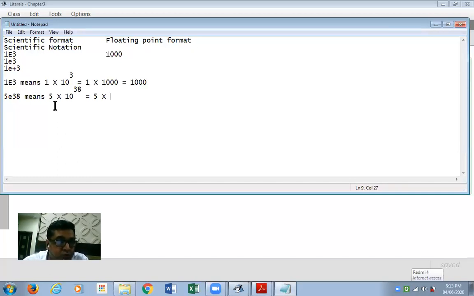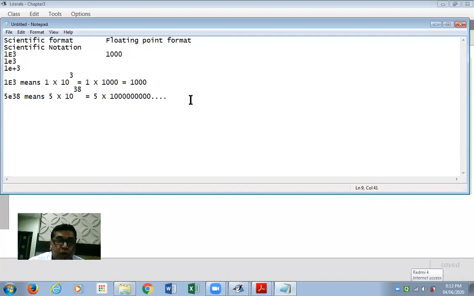Now can you imagine what is 10 raised to 38? Just look at this: 10 raised to 3 is 1 and 3 zeros. So can you tell me what 10 raised to 38 would be? 1 and after that how many zeros? 38 zeros. I repeat, 10 raised to 3 is 1 and after that 3 zeros, so 10 raised to 38 is 1 and after that 38 zeros.